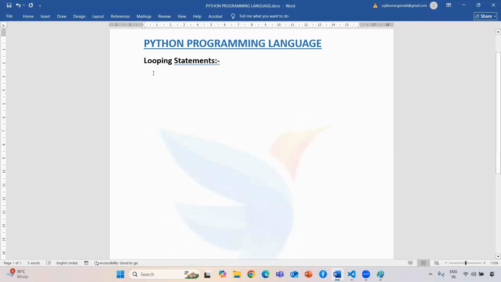First, we need to understand what a looping statement is and what the requirement is for using it. When we have to execute some set of instructions repeatedly, meaning repeated tasks, at that time we need to use a looping statement.